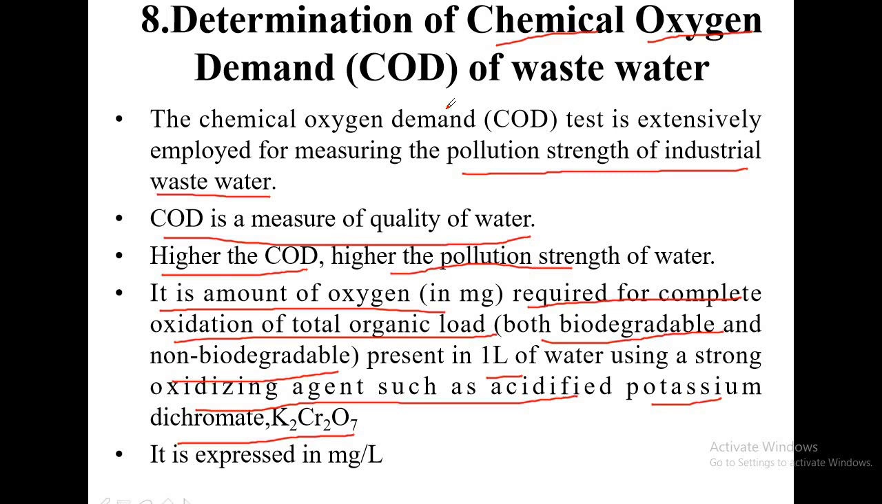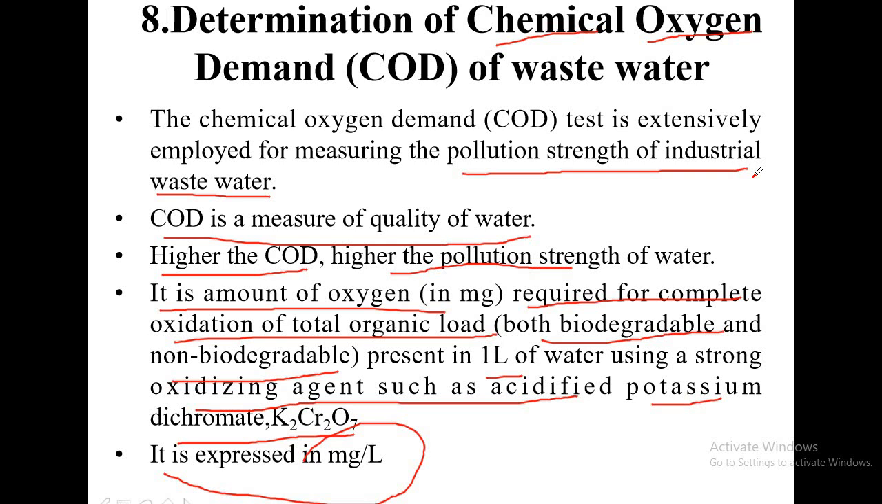So COD is defined as the amount of oxygen required for the complete oxidation of the total impurities or the total organic load, total waste, which may include both biodegradable and non-biodegradable, present in 1 liter of water sample using a strong oxidizing agent, that is a chemical, acidified potassium dichromate. COD is expressed in milligrams per liter.